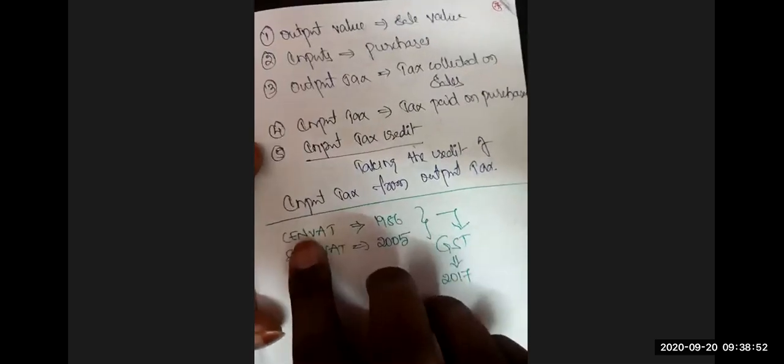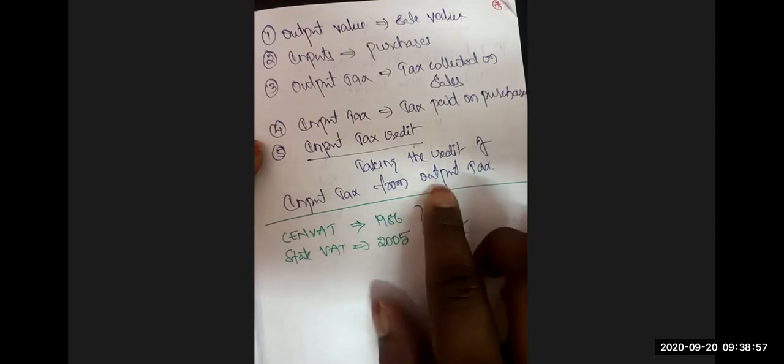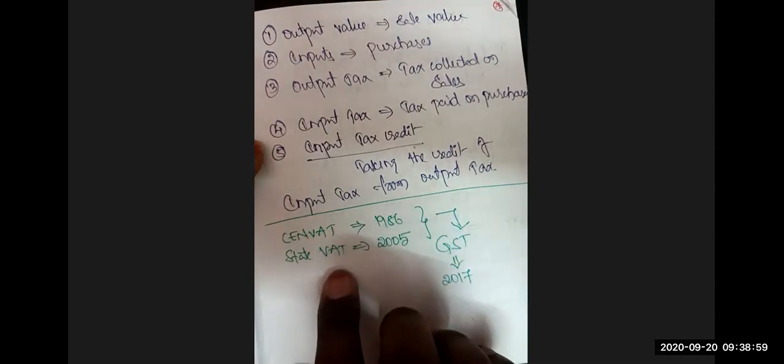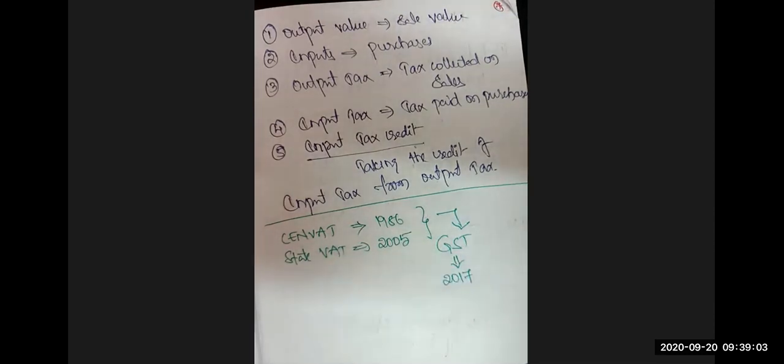So, CENVAT, Central Value Added Tax, was introduced in the year 1986 at the central level. State Value Added Tax was introduced at the state level in the year 2005. Though the VAT concept was introduced at the central level and state level, there is no cascading effect of taxes within each level.